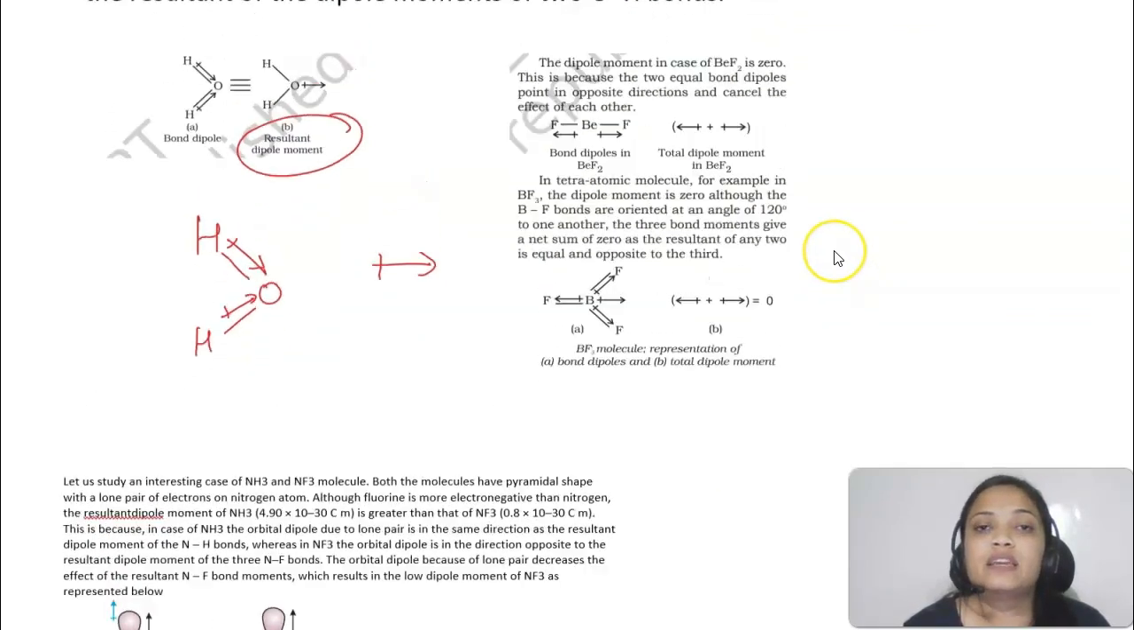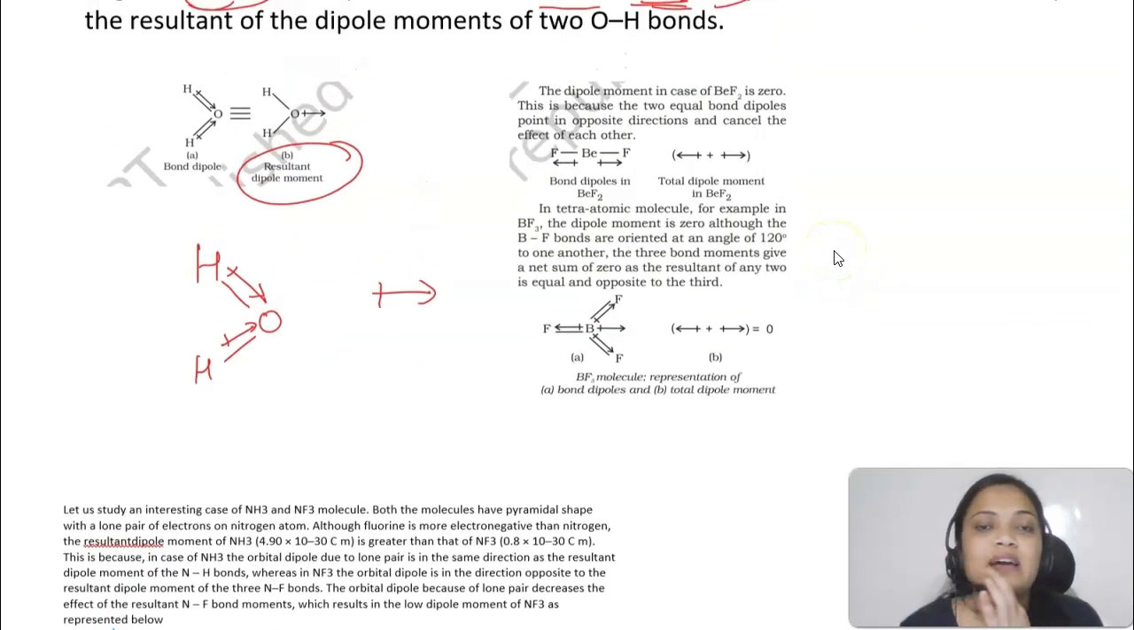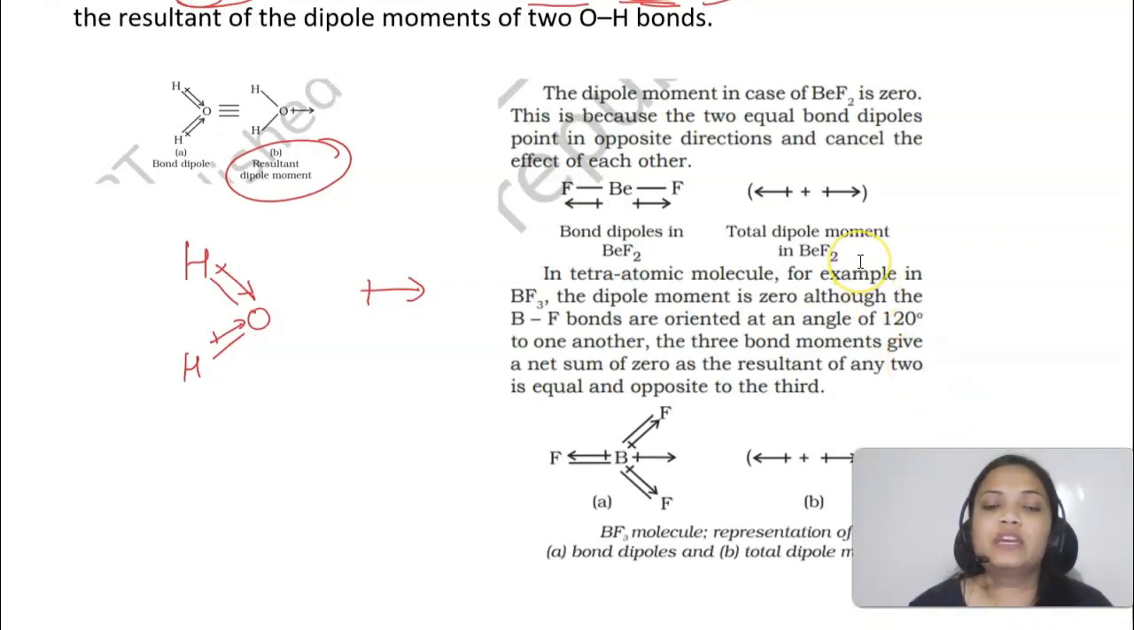Now you know, it is not the case that if there is a dipole moment, the molecule as a whole will be polar. Now for example, in the case of BeF2, in BeF2, students, the direction of the dipoles is opposite, right?